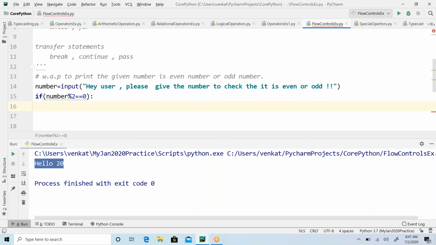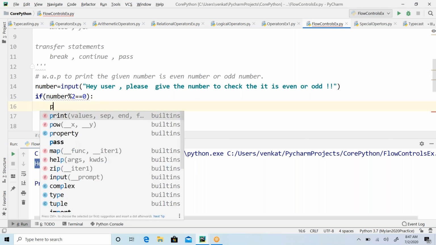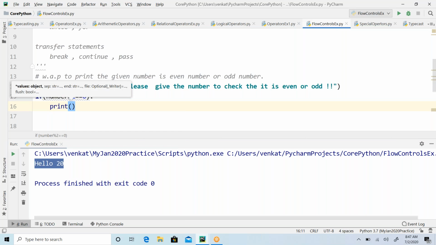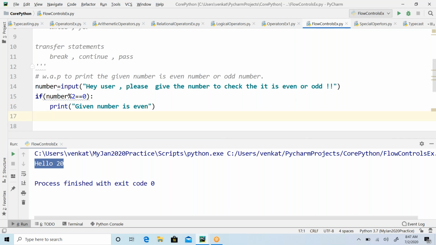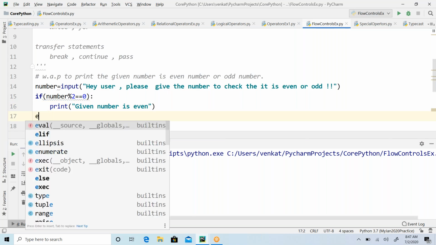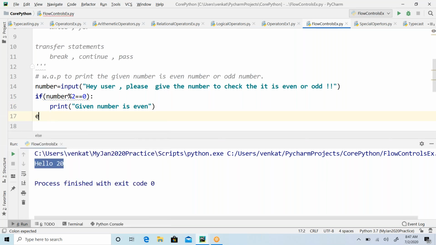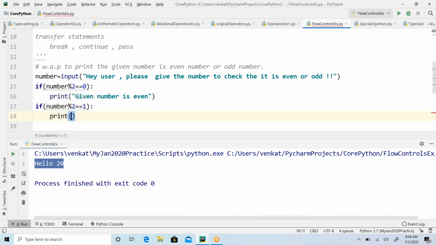Yes, sir. Yes, you have to convert into integer, otherwise it will be an error. So now I'll say given number is even number. Otherwise, let me say the logic as number mod 2 equal to 1, then I will say what?